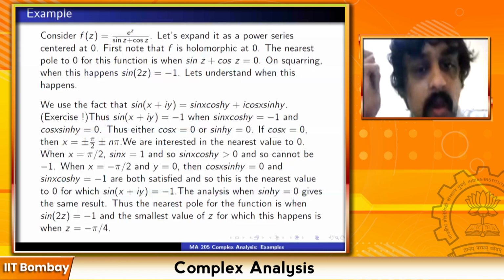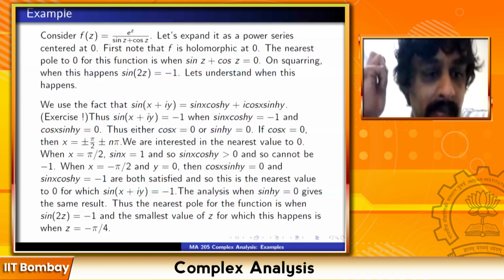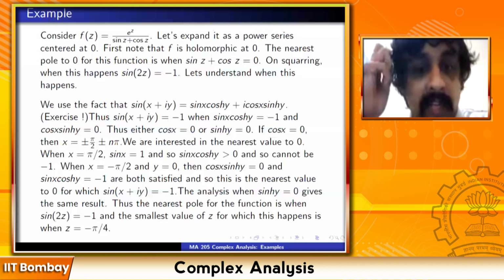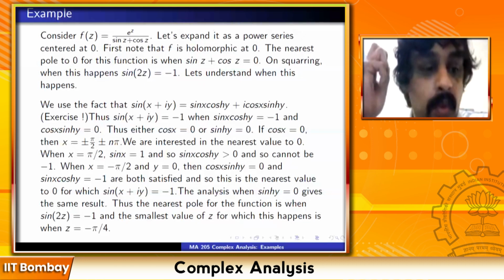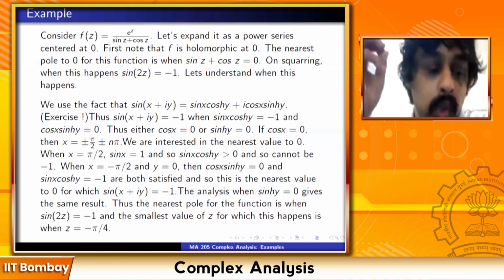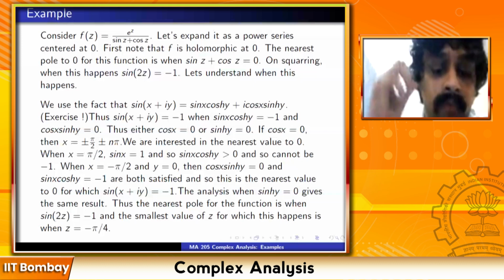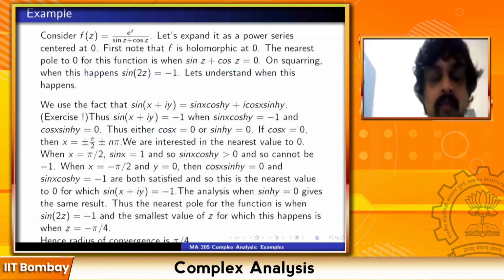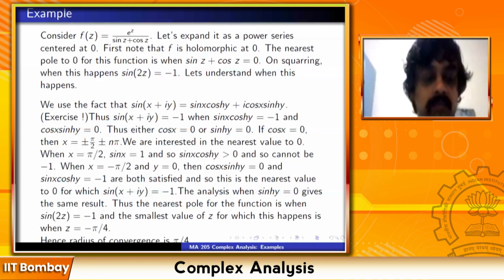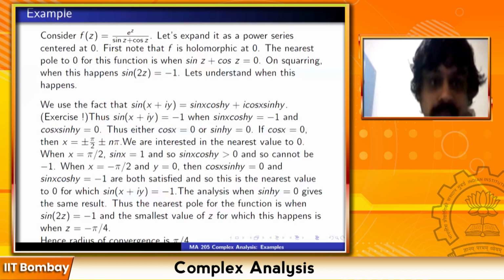So thus the nearest pole for the function is when sin 2z is equal to -1, and the smallest value of z for which this happens is when 2z is equal to -pi/2, so z equal to -pi/4. Hence the radius of convergence is pi/4. If I take a circle of radius pi/4 around 0, the power series will converge.